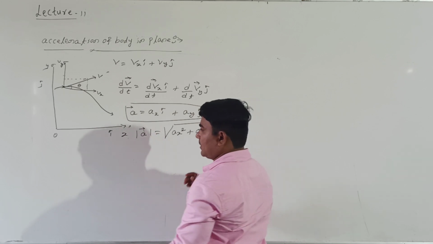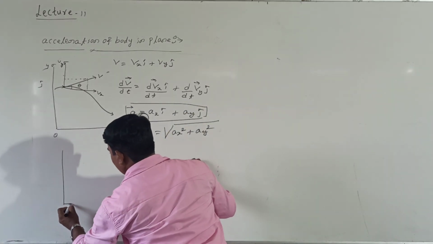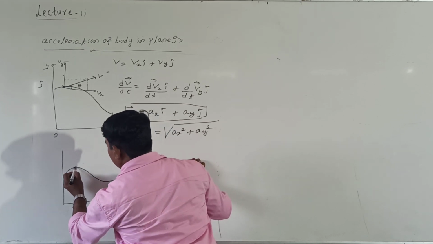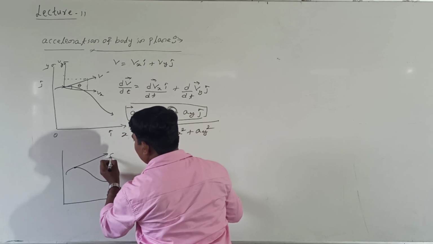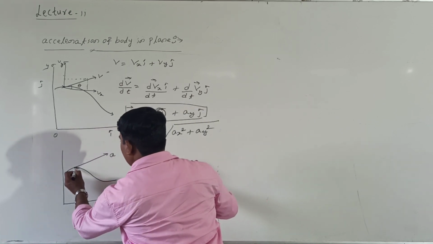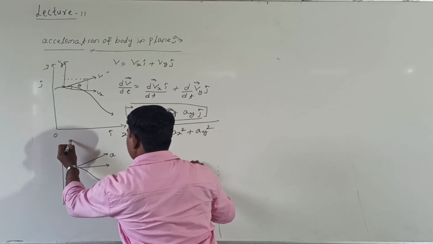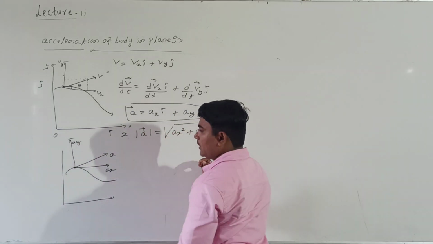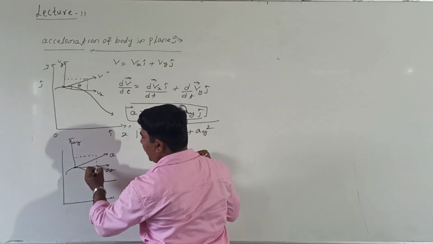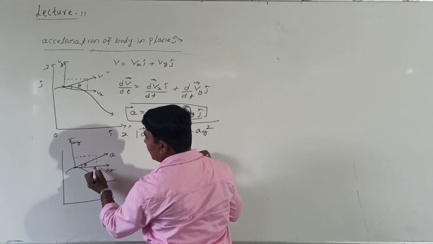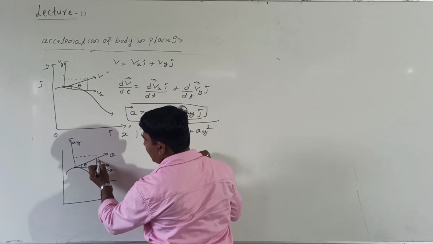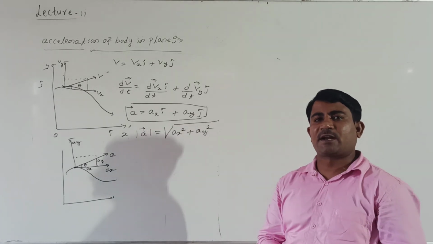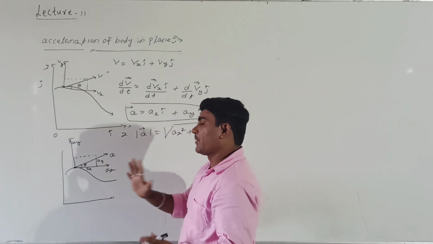Right. See here. In a given plane, the body was moving like this. This is nothing but the resultant acceleration of the body. For example, this acceleration can be divided into two components. One component is the ax component, another is the ay component. It can be added by the parallelogram law of vector addition, taking this angle as theta, because this component is ay and this component is ax.